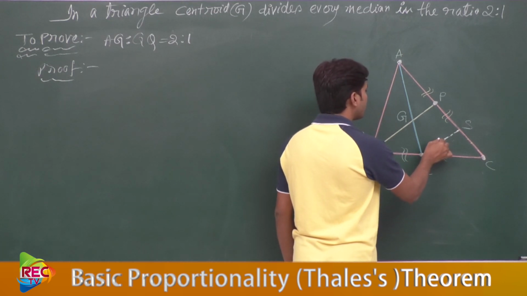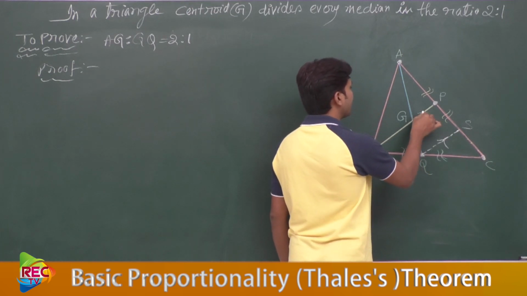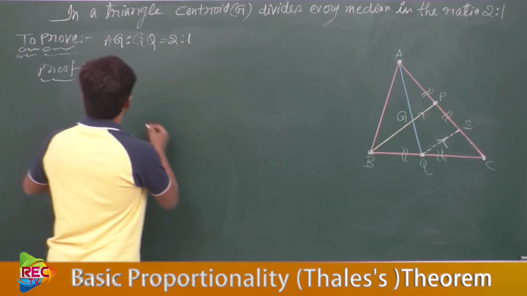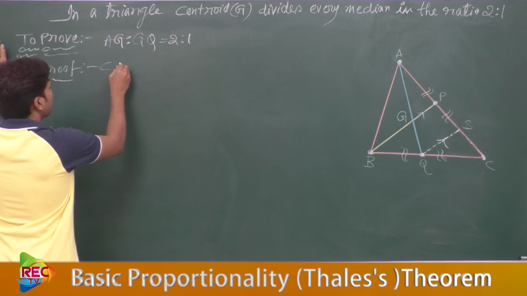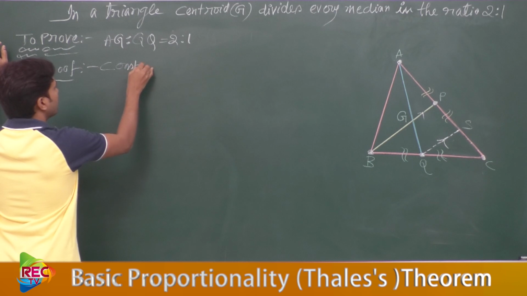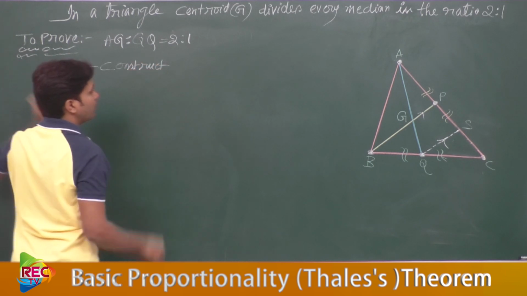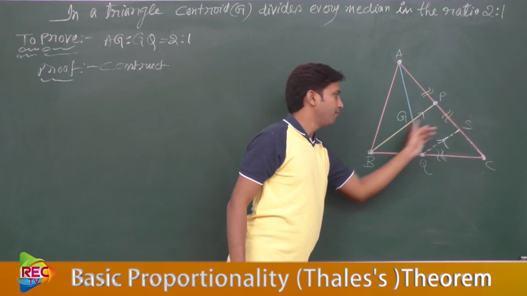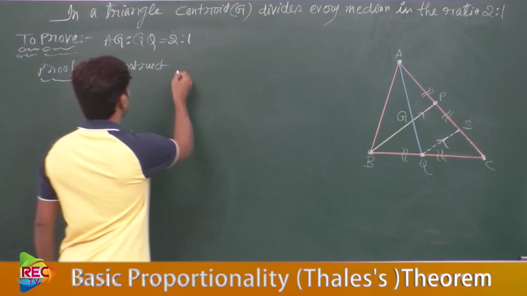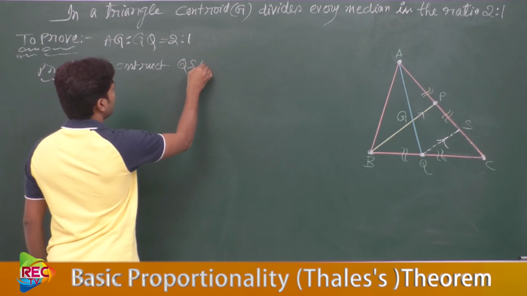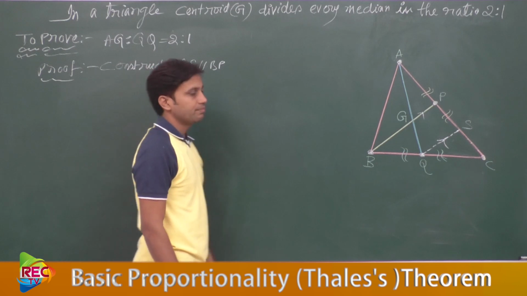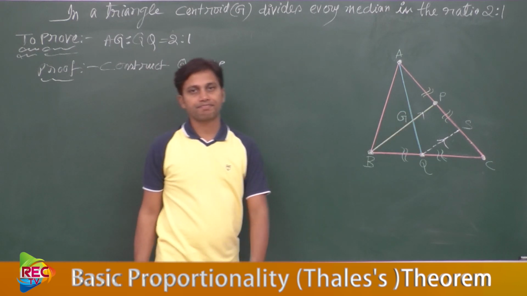Now this is parallel to this line. We have constructed it in such a way. Now the construction part: we have constructed QS, which is parallel to BP. QS is parallel to BP, right? We have constructed it like this.